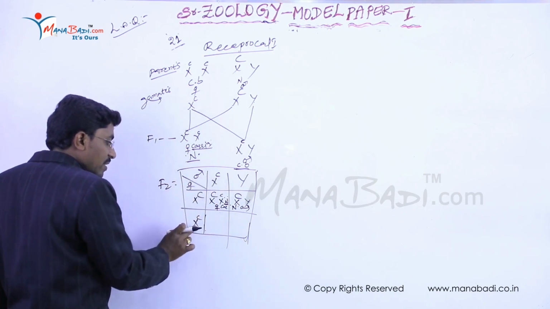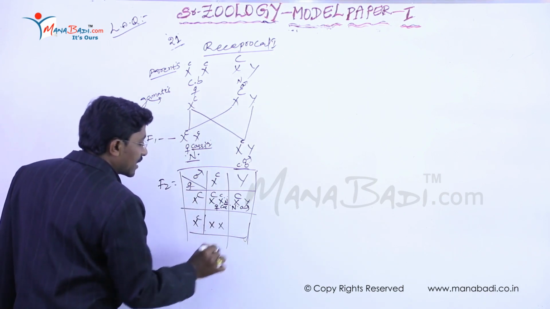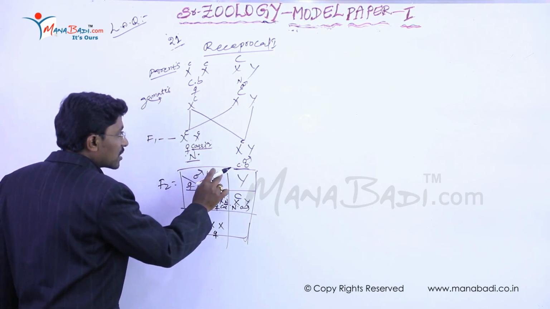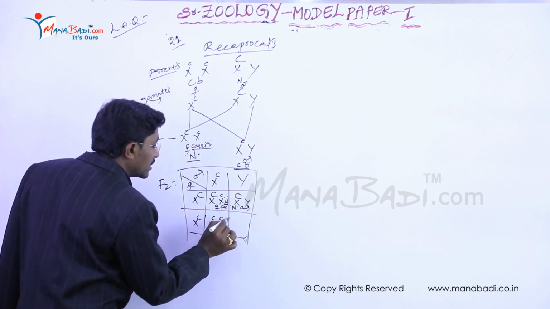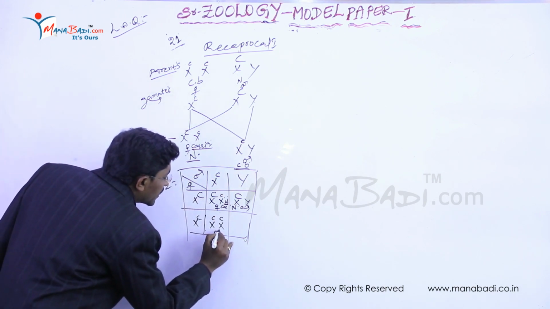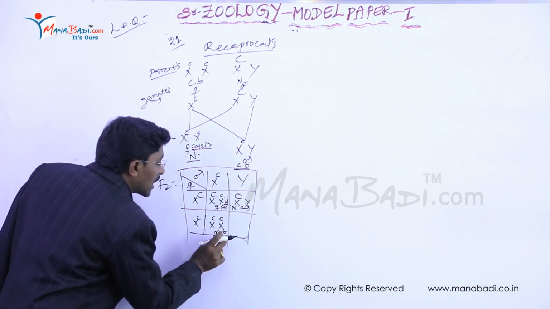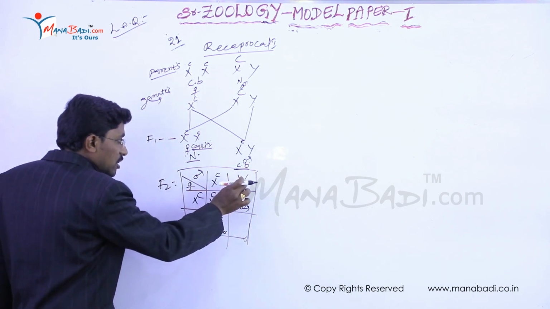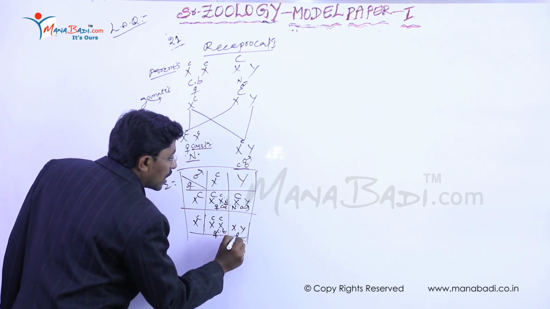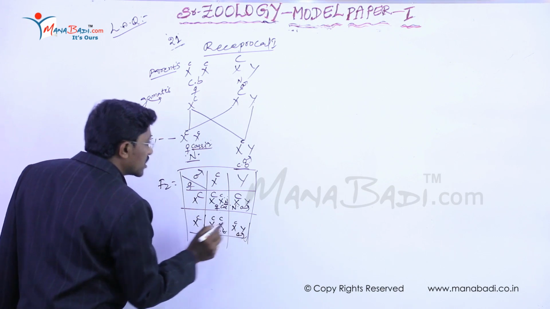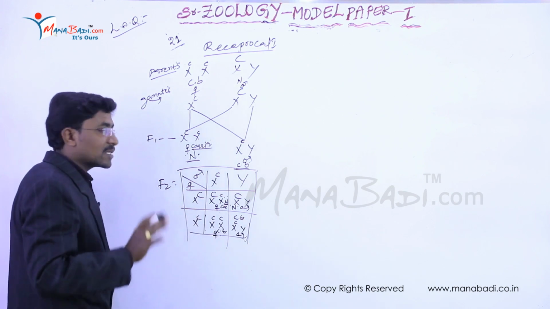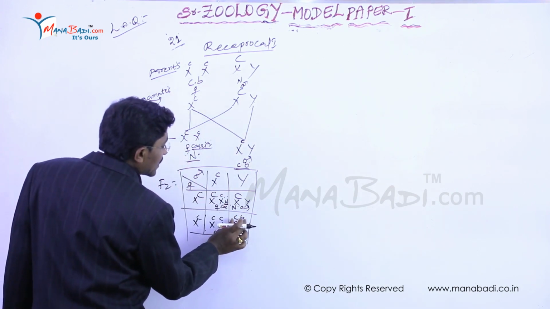Then if this sperm is fertilized to this ovum, X, it is a female determination, and one is small, the other is also small. So finally both small character traits are formed. That's why here it is a completely color blind woman. Now this sperm is fertilized to this ovum. So what would happen here? The determination is male. Then it is the small c. Now this male also suffers from color blindness. Now here the complete characters are transferred.